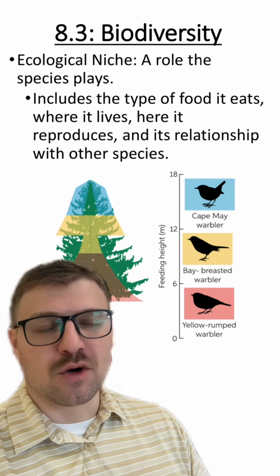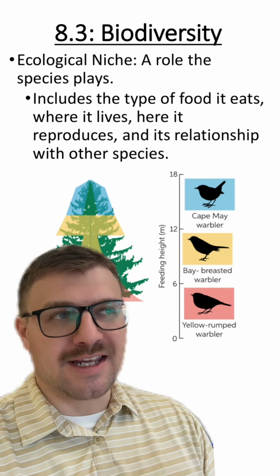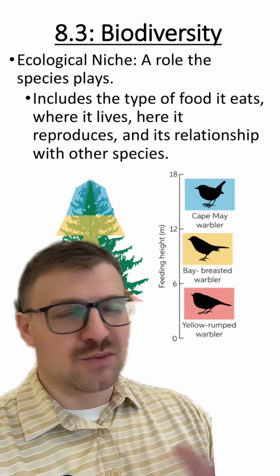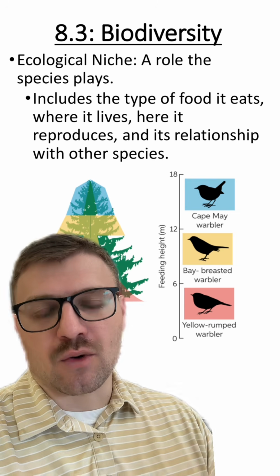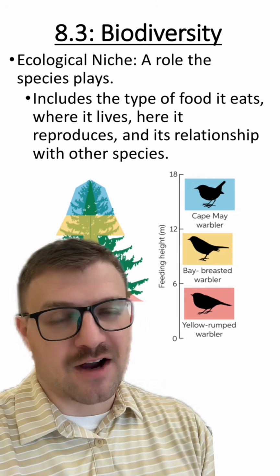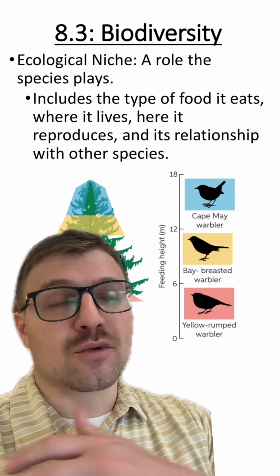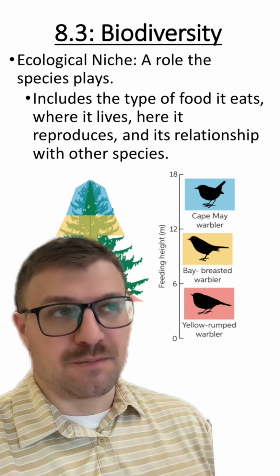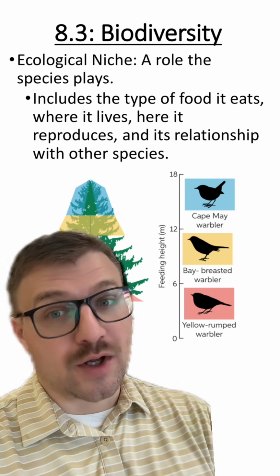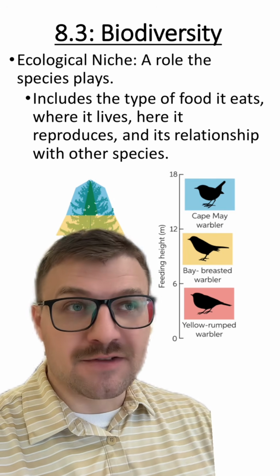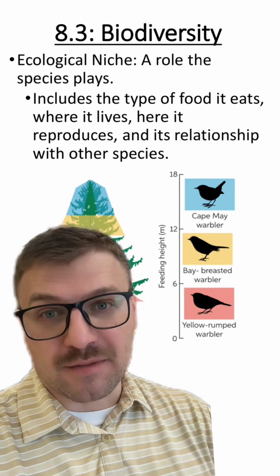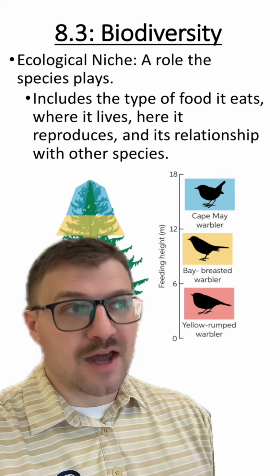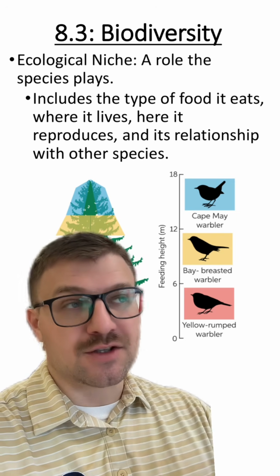Another concept that I want to go over in this section is called an ecological niche. Or niche, you can say it either way. But basically, this is just the role an organism or species plays within an environment. This can include a variety of different factors. It could be how the organism eats, what the organism eats, where it lives, how it reproduces, the relationship with other species in that environment. But basically, the role that organism plays within an environment is called the niche.